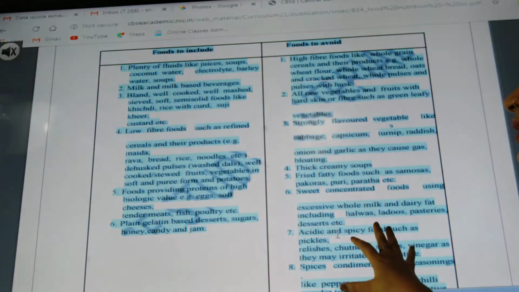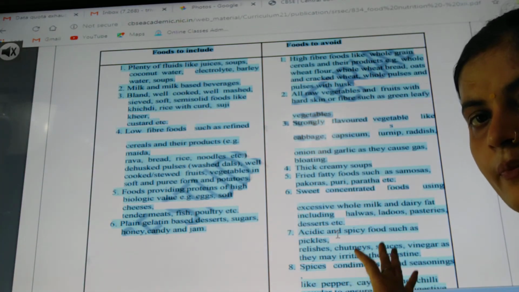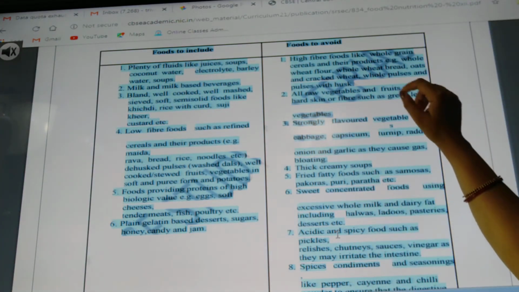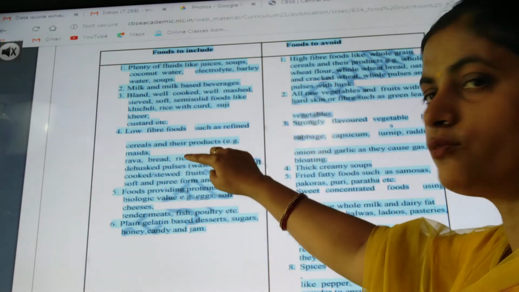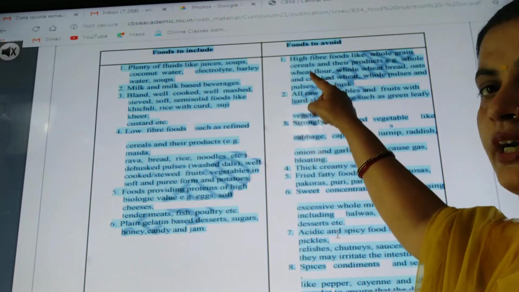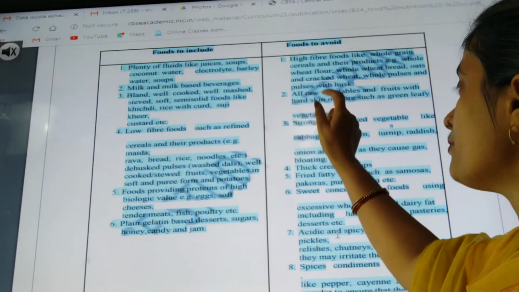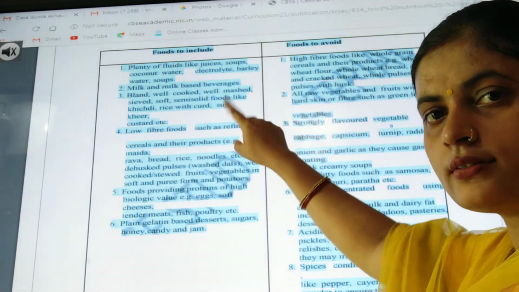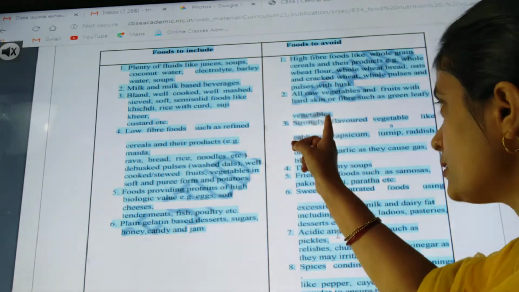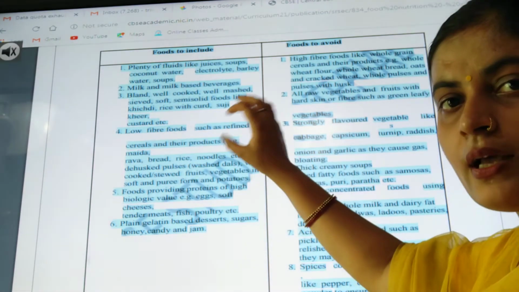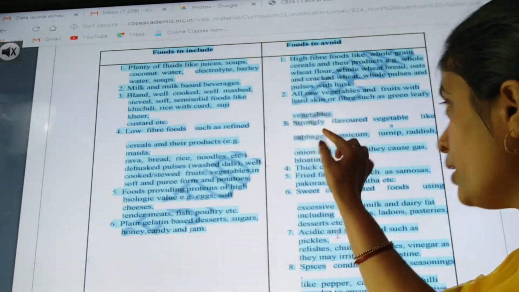Here the things which are written are the food which we have to avoid. Things which we have to avoid are high fiber, basically just the opposite. You have to just make the opposite of this. Like here it was written low fiber, we have to avoid high fiber. Then it is written well cooked, just the opposite, raw food. Why raw food? Because that would be hard to digest. Then here it is written bland diet. So what do we have to avoid?